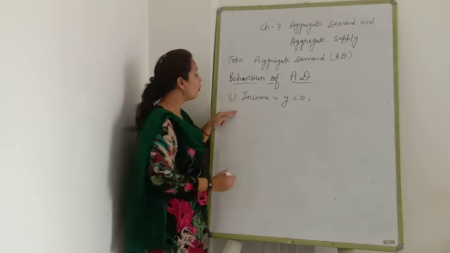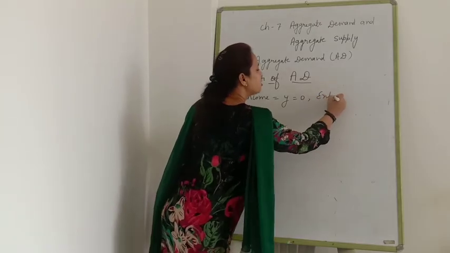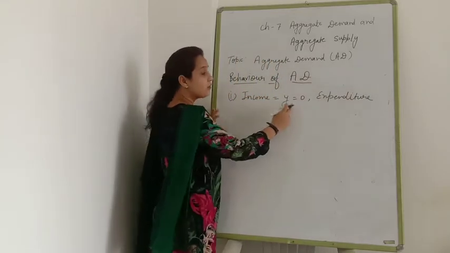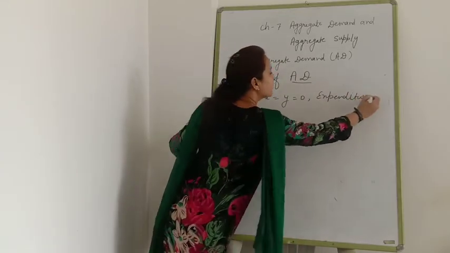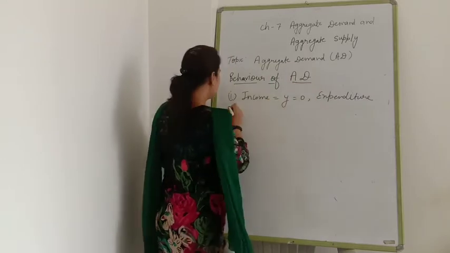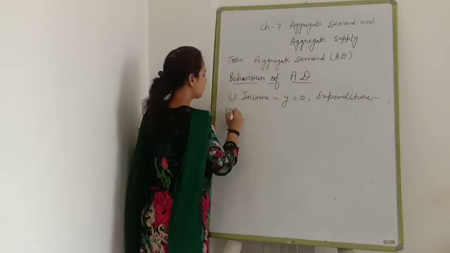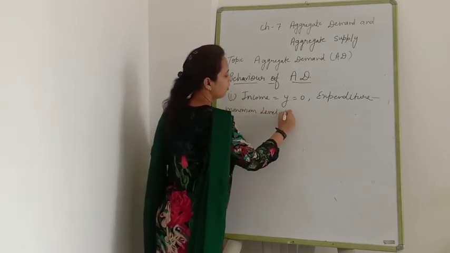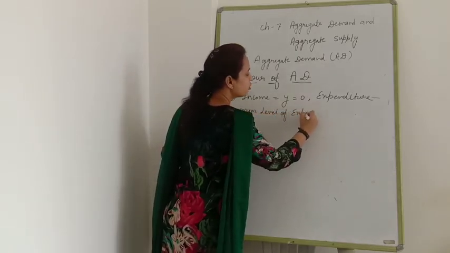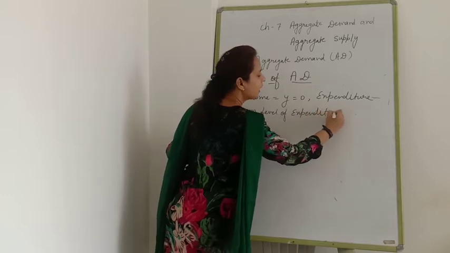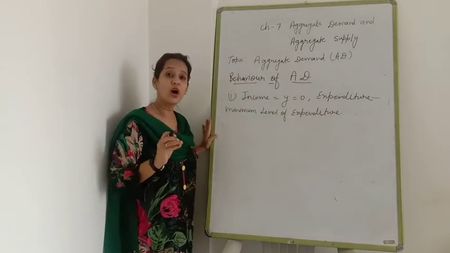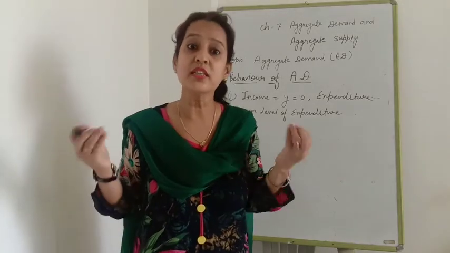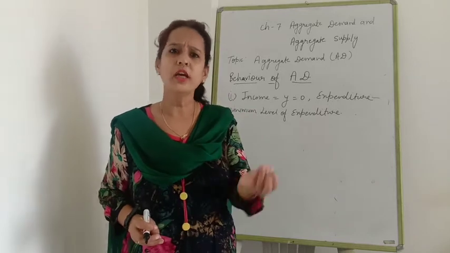Expenditure will be zero? No. If income is zero, there will be the minimum level of expenditure. If suppose you are not earning any kind of income, still you are going to buy a few goods and services for your survival, even after taking a borrowing.